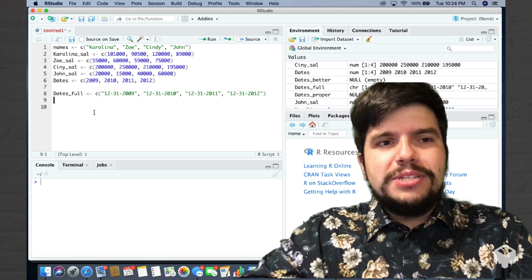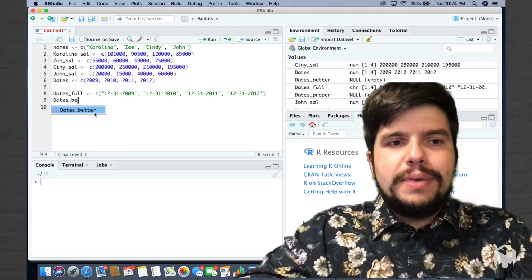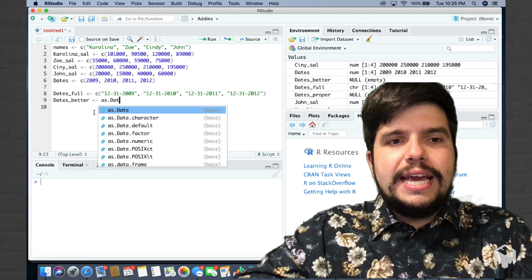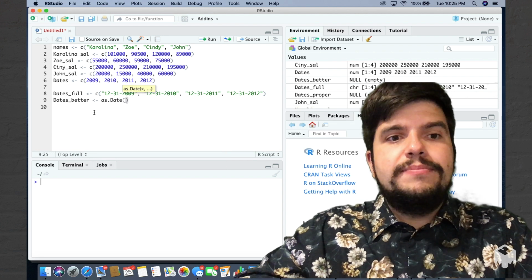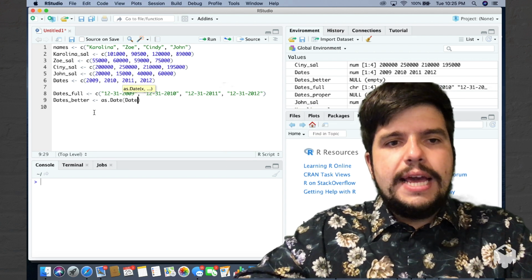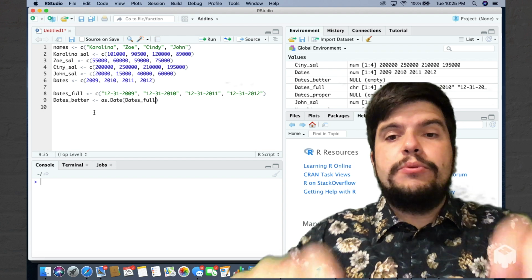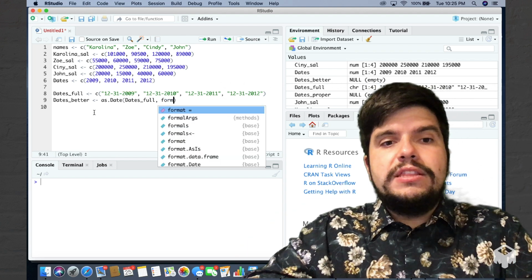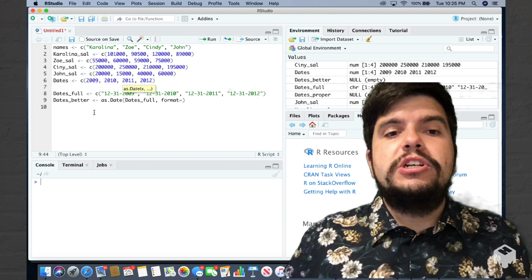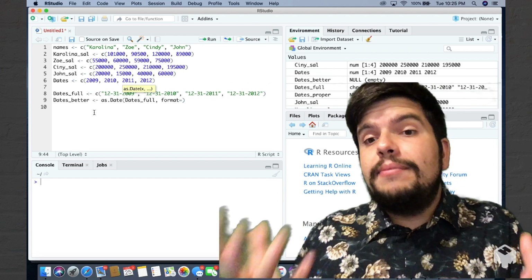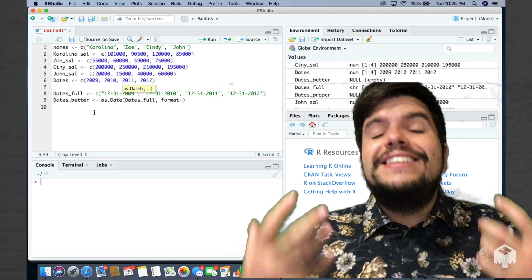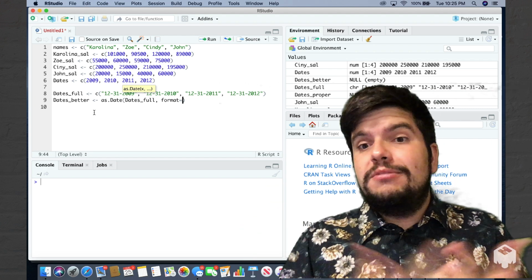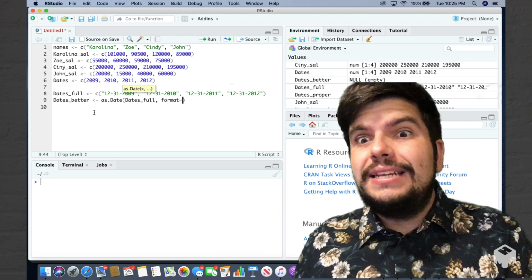We'll create a new object called dates underscore better, reverse arrow, as.date, uppercase D, very important. And here we are going to use dates underscore full as our input data, comma, and we'll need to provide the format in which our date comes in. As you can imagine, there are so many different date formats, like the European format, the South American format, the North American format.